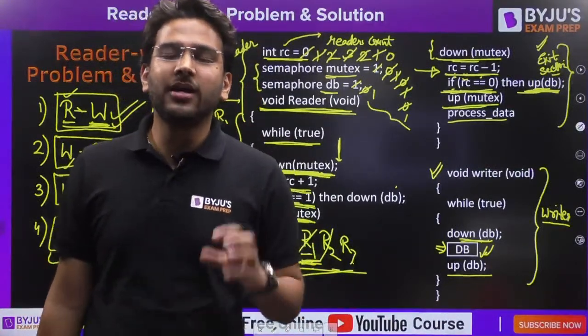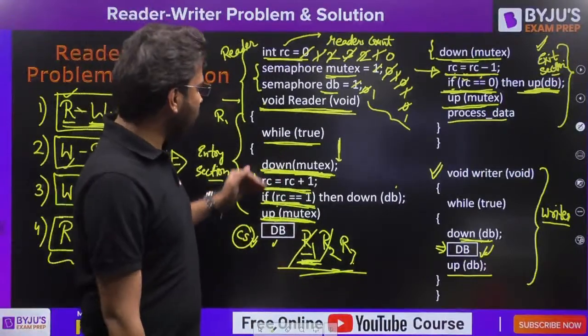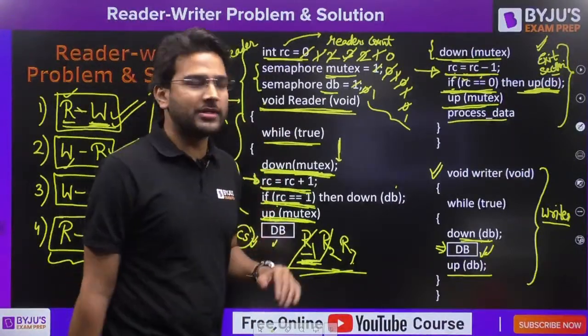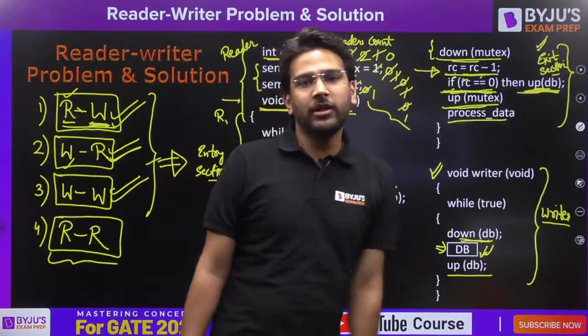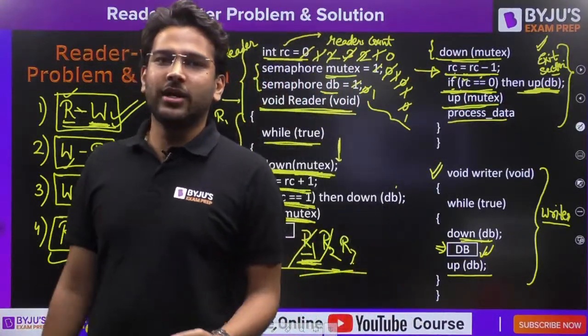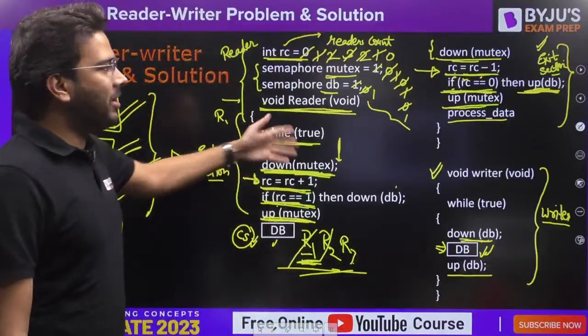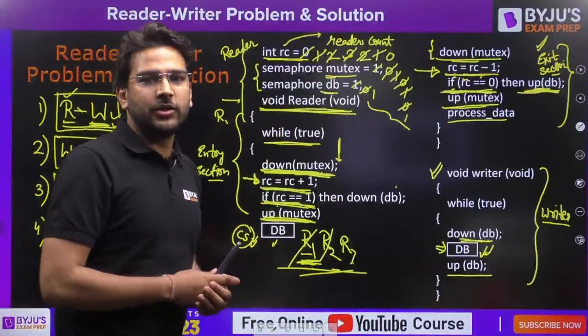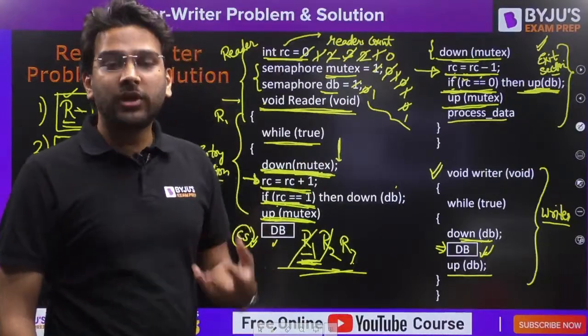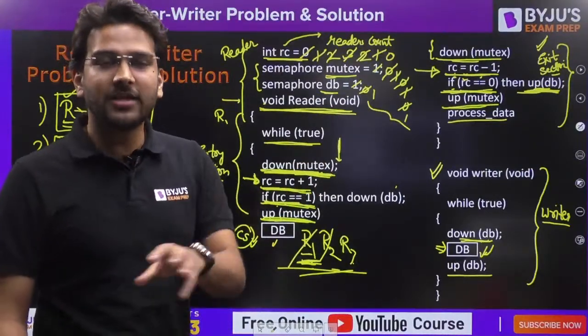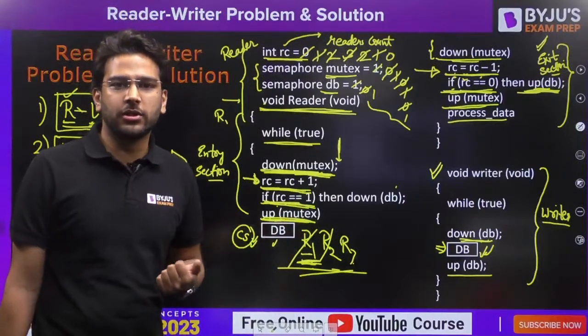You need to understand when we have down of mutex, when we have up of mutex. Similarly, when we perform down of mutex, up of db, that is important to understand. Code everybody can execute, but why we have down and up operations and where we have to keep those operations, that is important in the readers-writers solution.